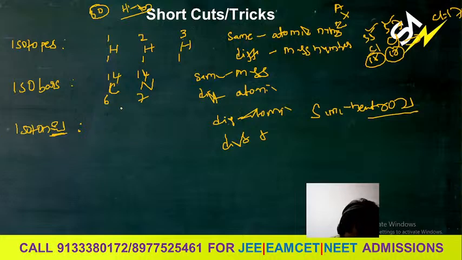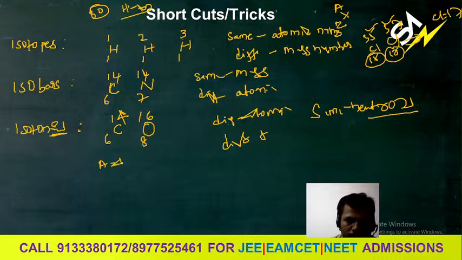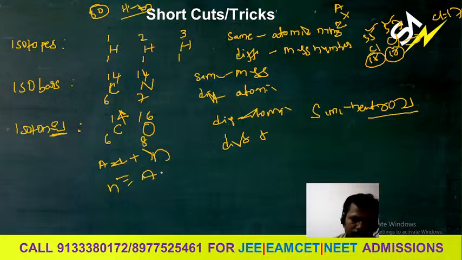The example for the isotone is carbon 6, 14 and oxygen 8, 16. This is the constant. So you already know A is equal to Z plus N. Okay, A is equal to Z plus N. So you can write N is equal to A minus Z.